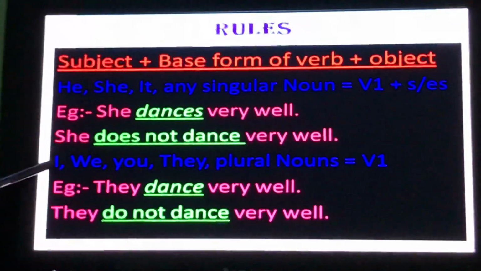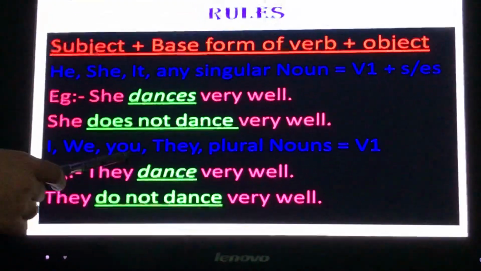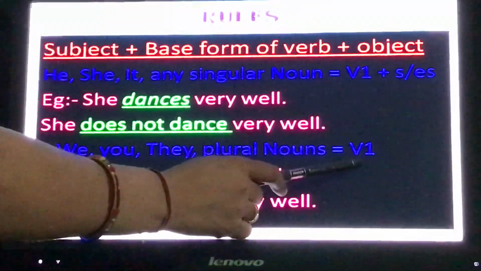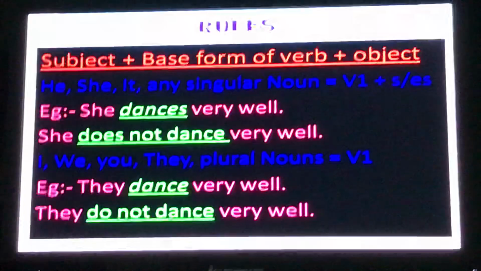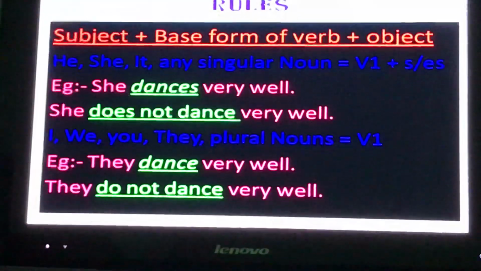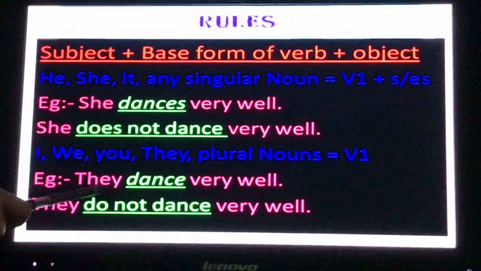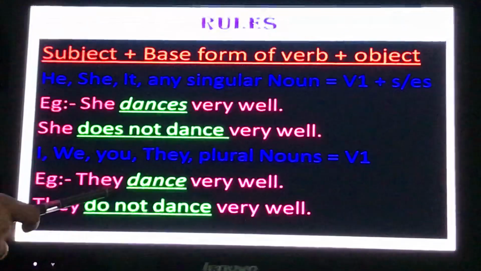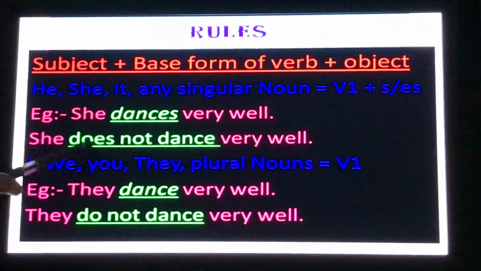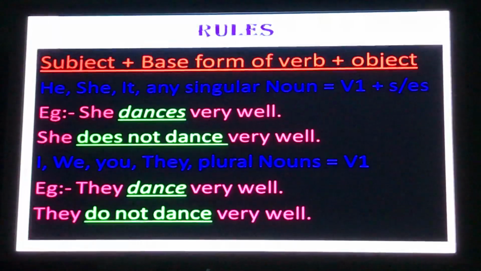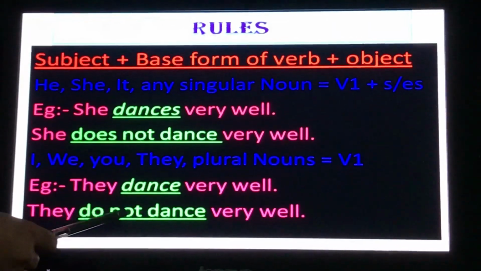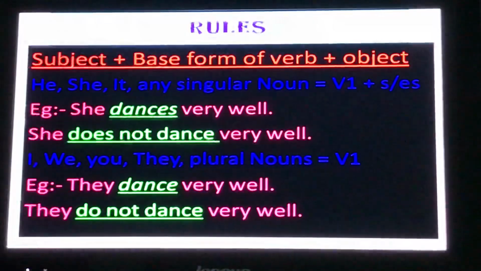Next, with I, we, you, they and plural nouns, we will use only the first form of the verb, that is the base form of the verb, without any further modification or without using s or es. Example, they dance very well. Here we are using dance instead of dances just because the subject is they. And if we change it into negative, it will be they do not dance very well.